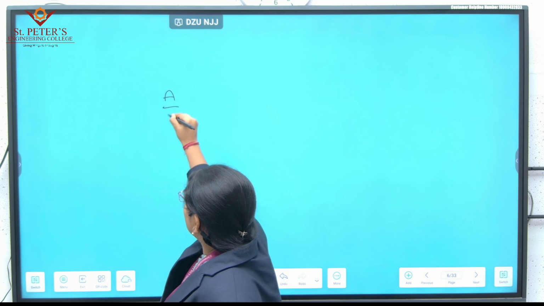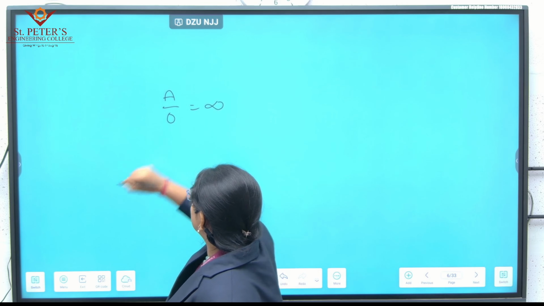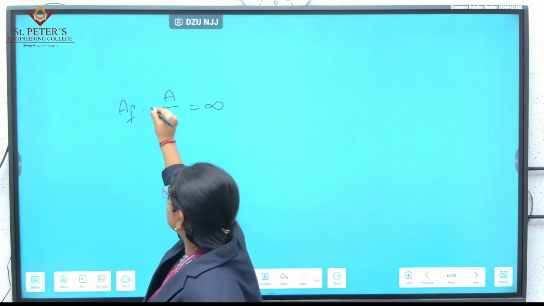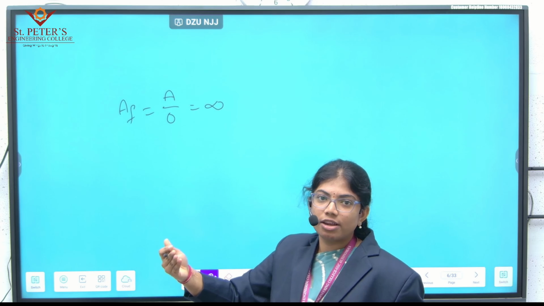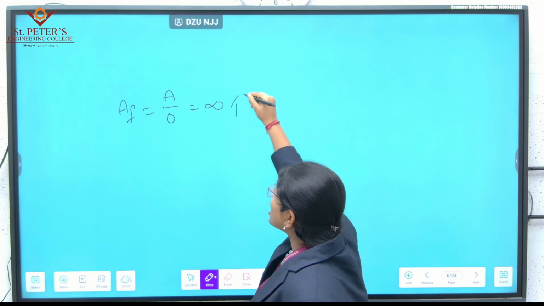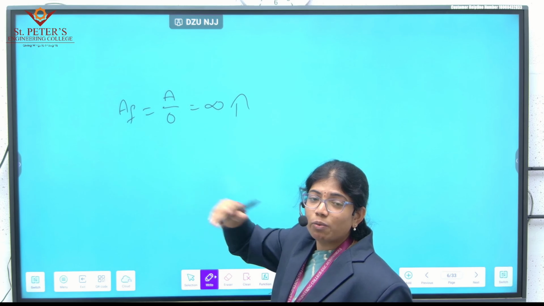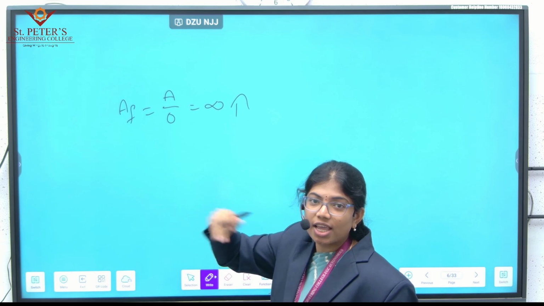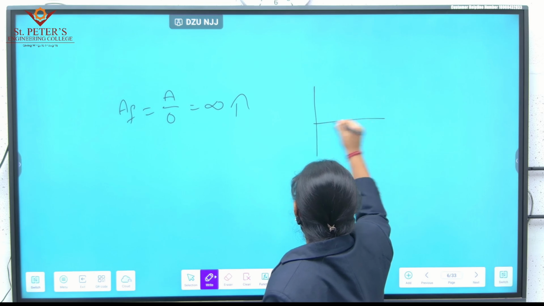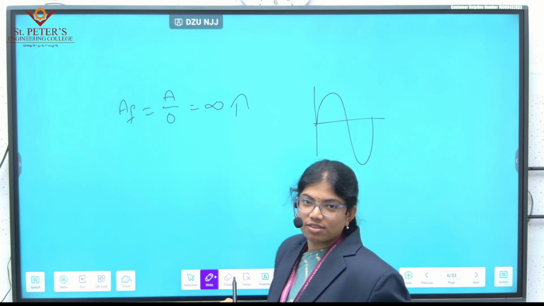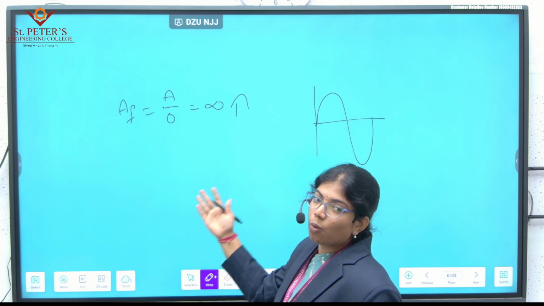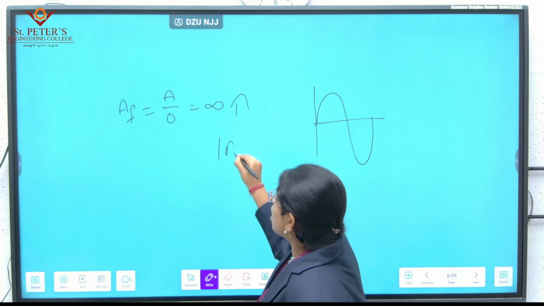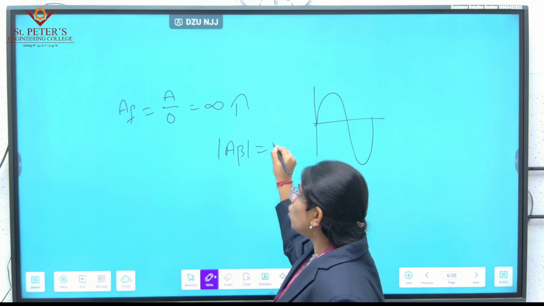It is infinity. So the gain of the feedback amplifier, you are getting infinity. That means gain is very high, which means output is very high. Output very high means oscillations. That is how we have to consider mod A beta is equal to 1.